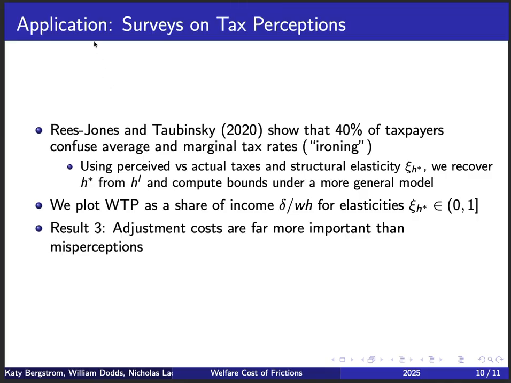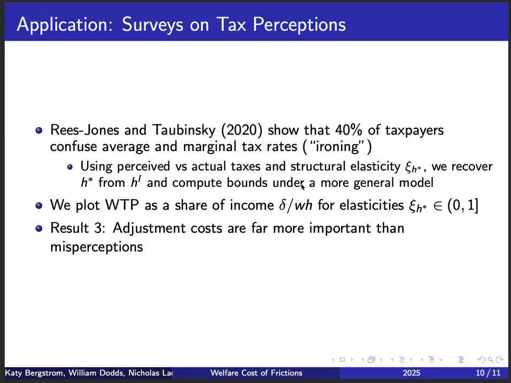The next step that we take is actually to try to account for tax misperceptions. In particular, we're going to use some of the findings of this paper, this nice work by Rees-Jones and Taubinsky in 2020, that showed that 40% of taxpayers confuse average and marginal tax rate, the phenomenon that they call ironing. And what we do is that we use the perceived and the actual taxes and the structural elasticity to recover H star from HI and compute bounds under a more general model.